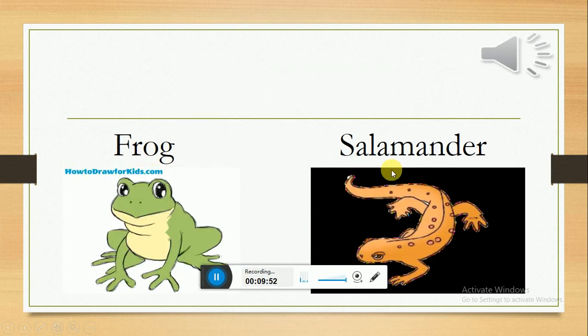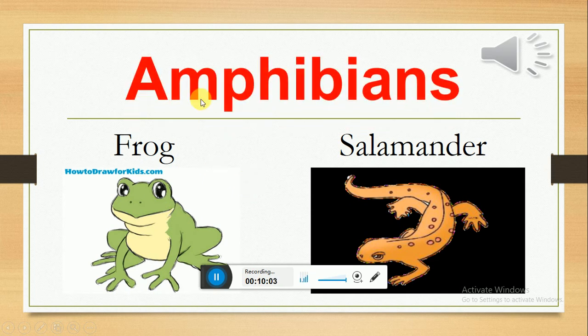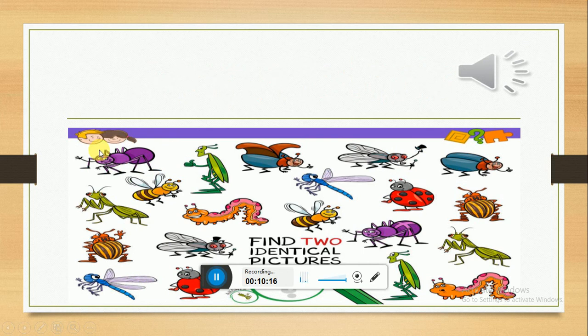Frog and salamander. Are those fish? No. So those are amphibians. Okay, guys, amphibians. Super. The largest group of animals is animals without backbones.